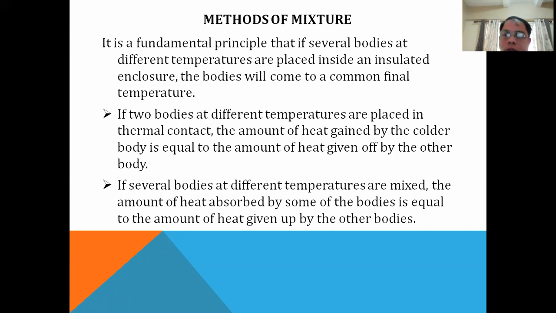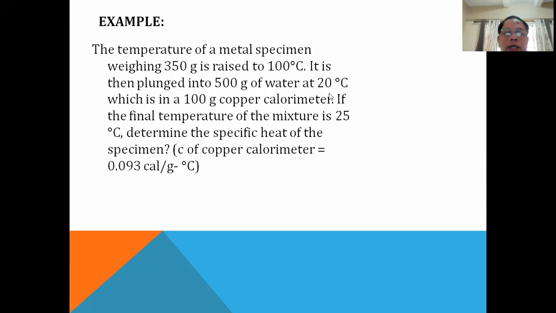You can only do that if you isolate your system. So if you insulate its surroundings, the heat stays only within them. Now we can do that in a device called a calorimeter.